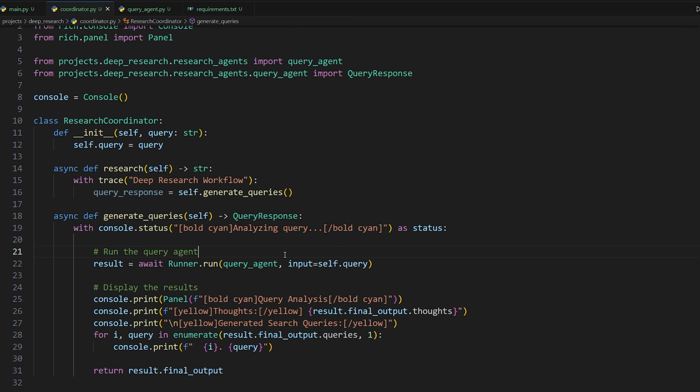So let's just stop here and run it, because this is enough to run the first agent, and we're just going to have the response here. And then after we confirm that it actually works and it looks good, we're going to use this query response to go to the next step.